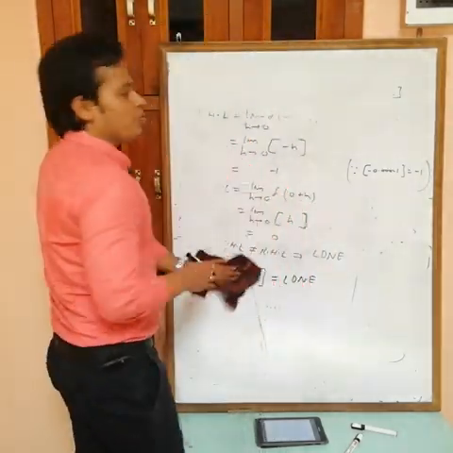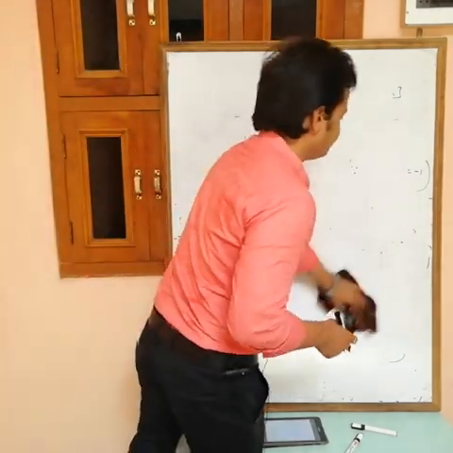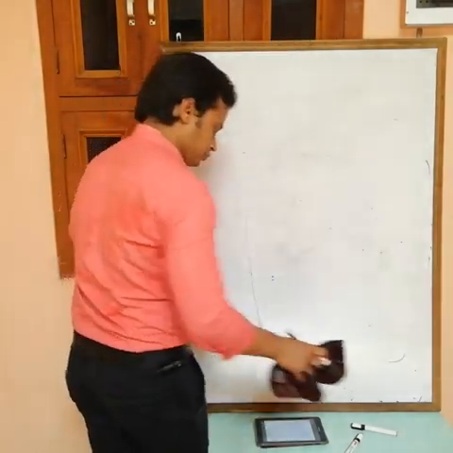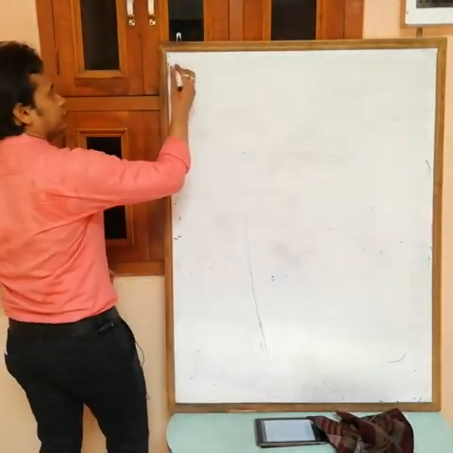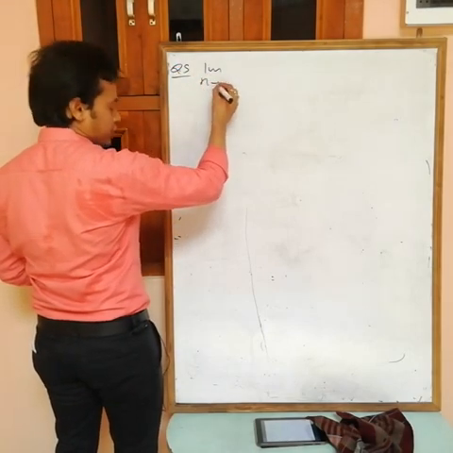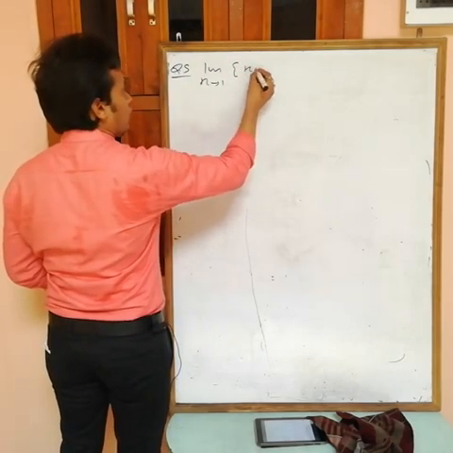Same in the case of fractional part also. See, question number 5: limit x tending to 1 of fractional part of x.